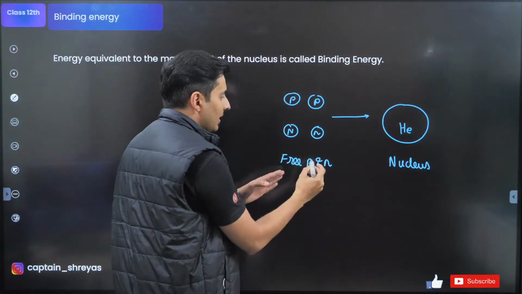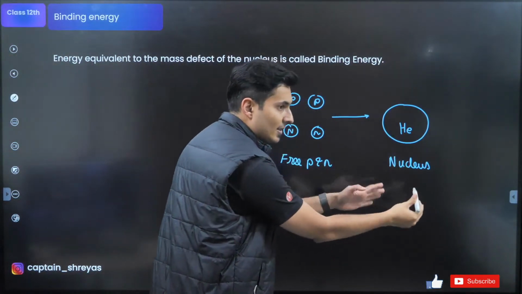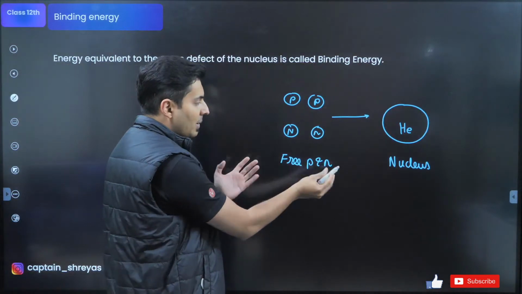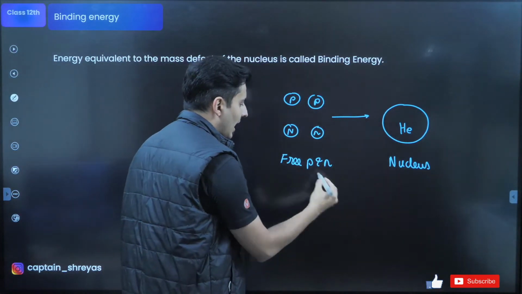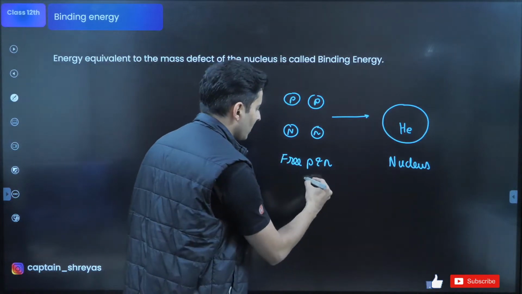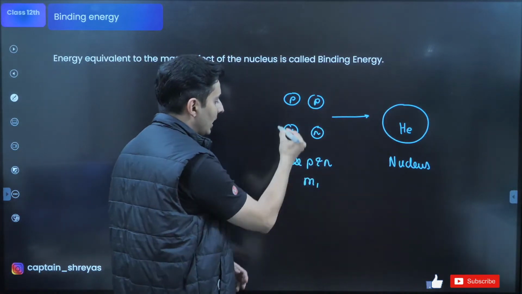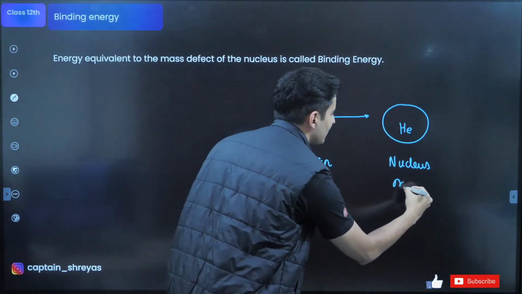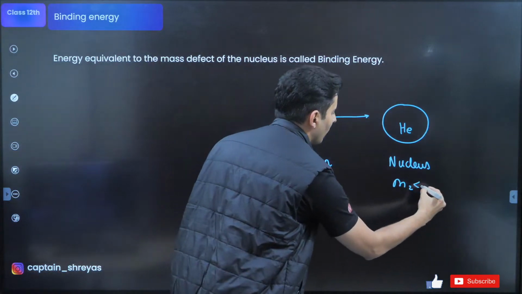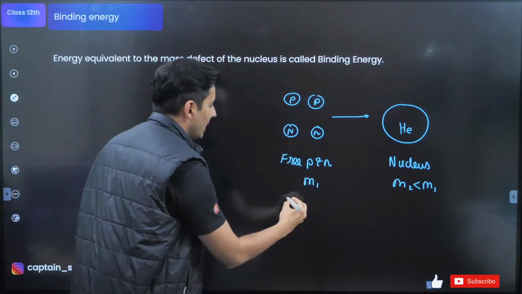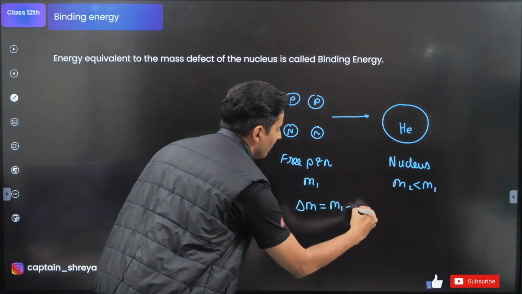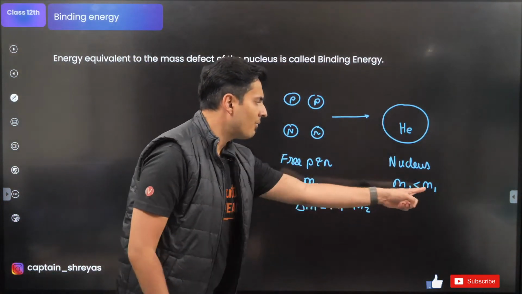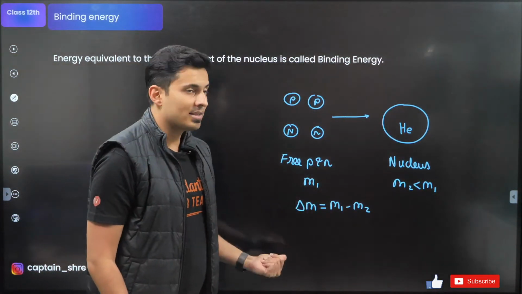I know that the mass of the nucleus is lower than the mass of the free protons and neutrons. So there is a mass defect. If the total mass here is m1 and the nucleus mass is m2, m2 is obviously less than m1, hence there is a mass defect, which is m1 minus m2.